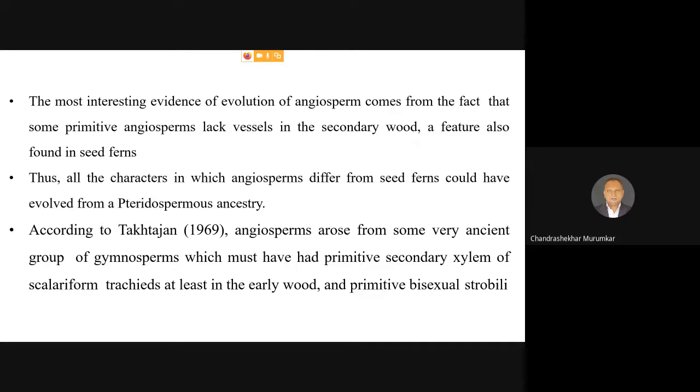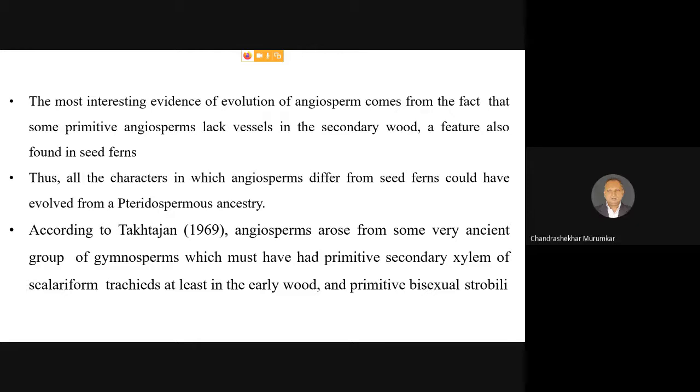According to Takhtajan, the angiosperms arose from a very ancient group of gymnosperms which must have had a primitive secondary xylem with scalariform thickenings or brackets, at least in early wood, and which had primitive bisexual strobili.